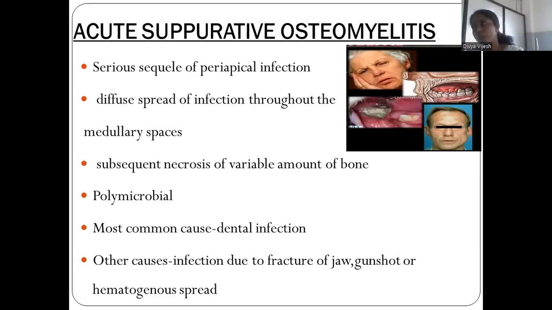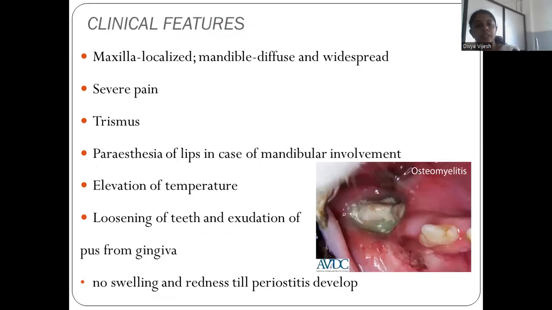So it is polymicrobial. Many bacteria are involved in this osteomyelitis. The most common cause is dental infection. Other causes are infection due to fracture of the jaw and gunshot wounds, where there is direct osteomyelitis, and hematogenous spread. And when coming to the clinical features, in the maxilla it is localized and in the mandible it is diffuse, because in the maxilla there is collateral blood supply, but in the mandible it is diffuse and widespread.